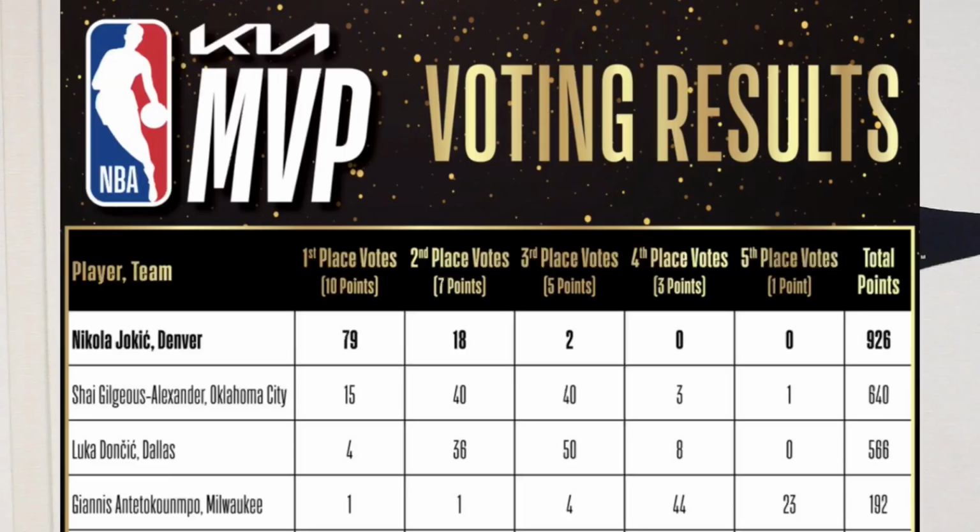You have Embiid, then Jokic, and then Giannis. Embiid winning in 2023. This past year in 2024, you have Jokic, Shea, and Luka. So for the past 3 years, we have been looking at a top 3 that consists of all foreign-born players for MVP voting. The biggest knock on foreign-born players most of the time is that they're not defensively oriented.